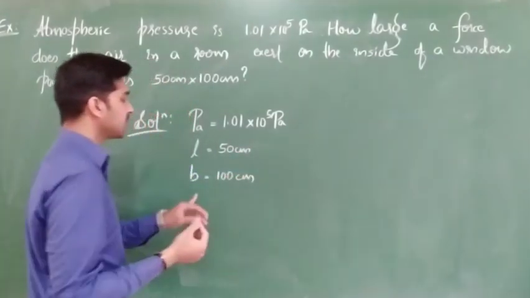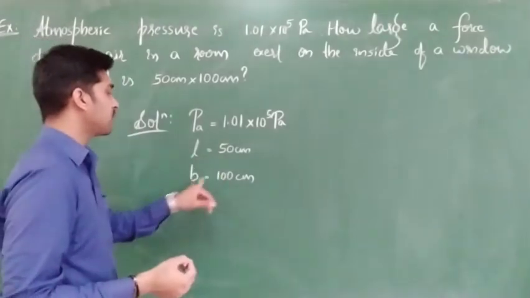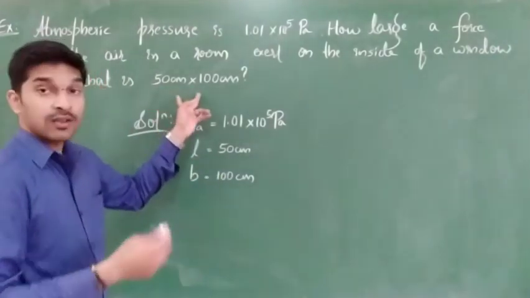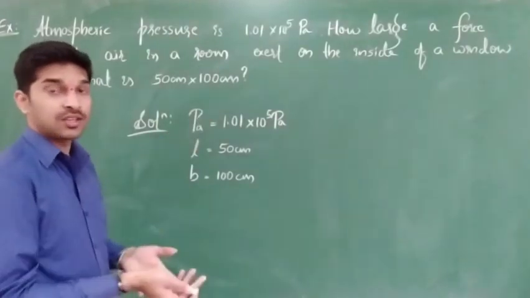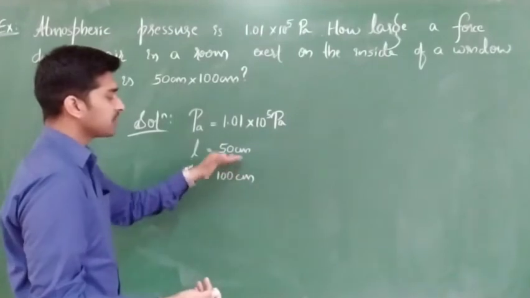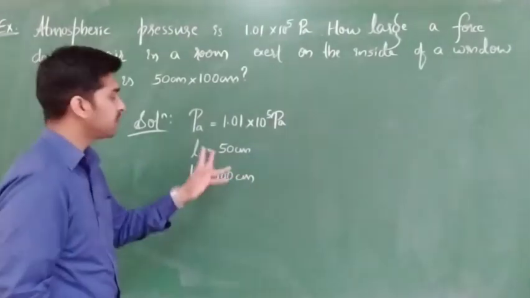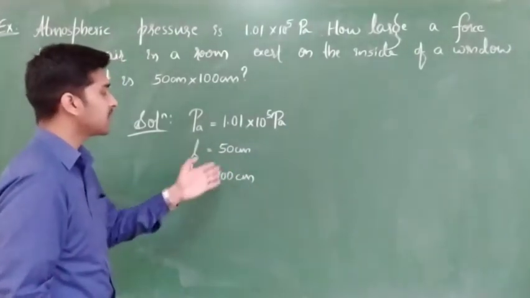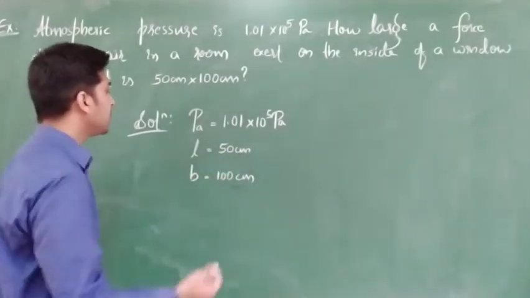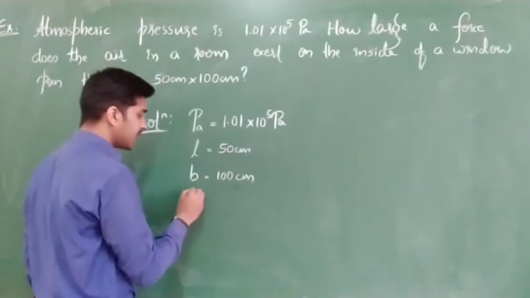You can consider 100 centimeter as length and 50 centimeter as breadth, because why? For a rectangle, what is the area? That is nothing but length into breadth. Clear? It is just a matter of area, which is nothing but the product of these two quantities. Clear? Whichever you call length and breadth, however, this product will give us the area. Clear? Next, shall we calculate the area here?